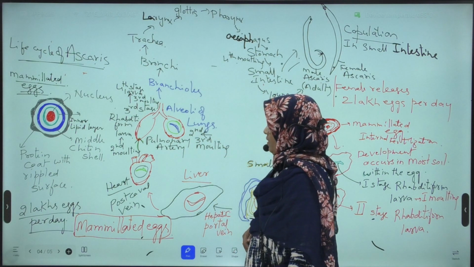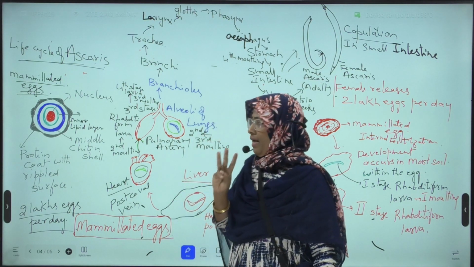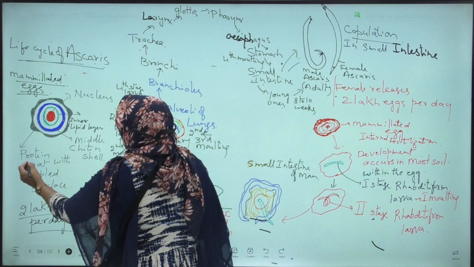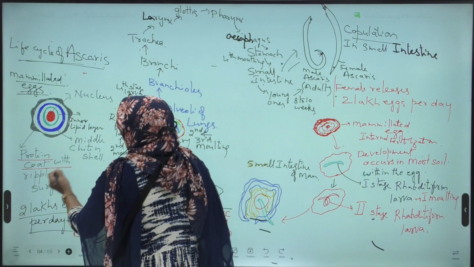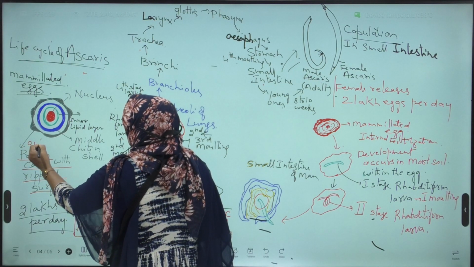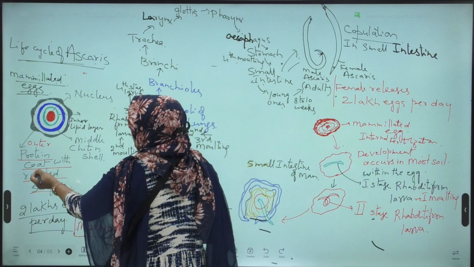The eggs of Ascaris are covered by 3 layers. That is, the outer protein coat with a rippled surface. The outer coat is a protein layer.